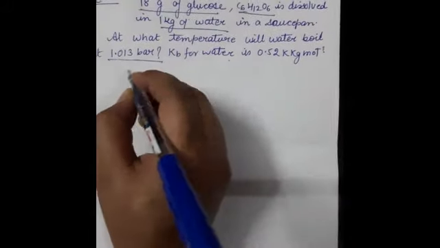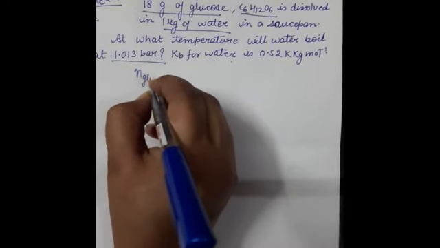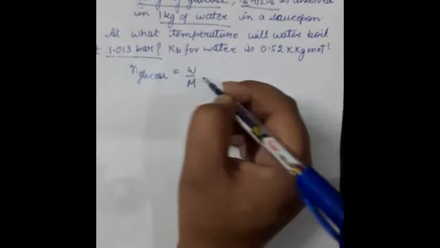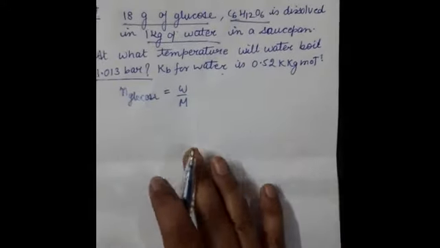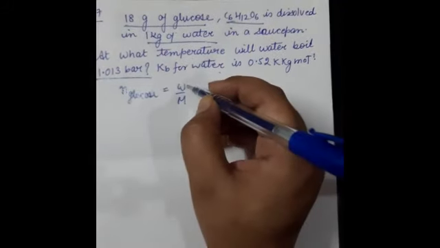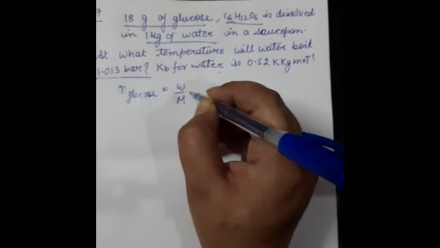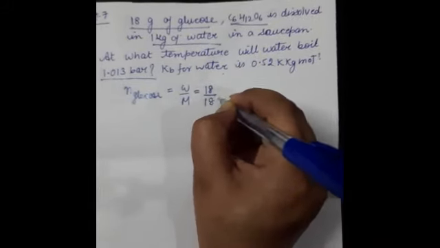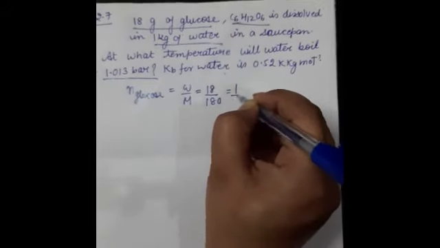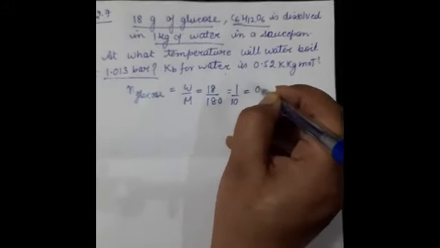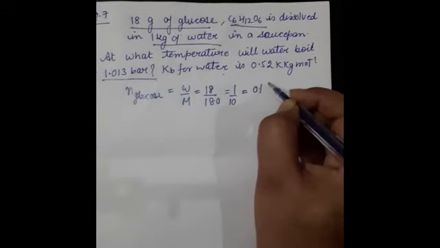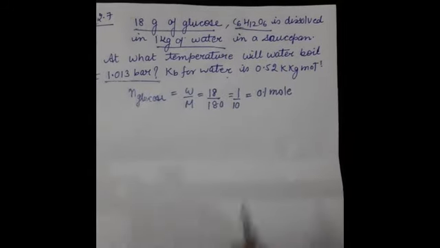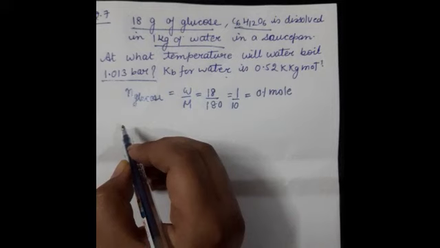So the number of moles of glucose is equal to weight divided by molar mass. Here the weight is given to us, that is 18 gram. Now I'll put in the values: 18 divided by 180. What I get is 1 by 10, or we can say 0.1 mole of glucose. Now, how much solvent is present? That is 1 kg.